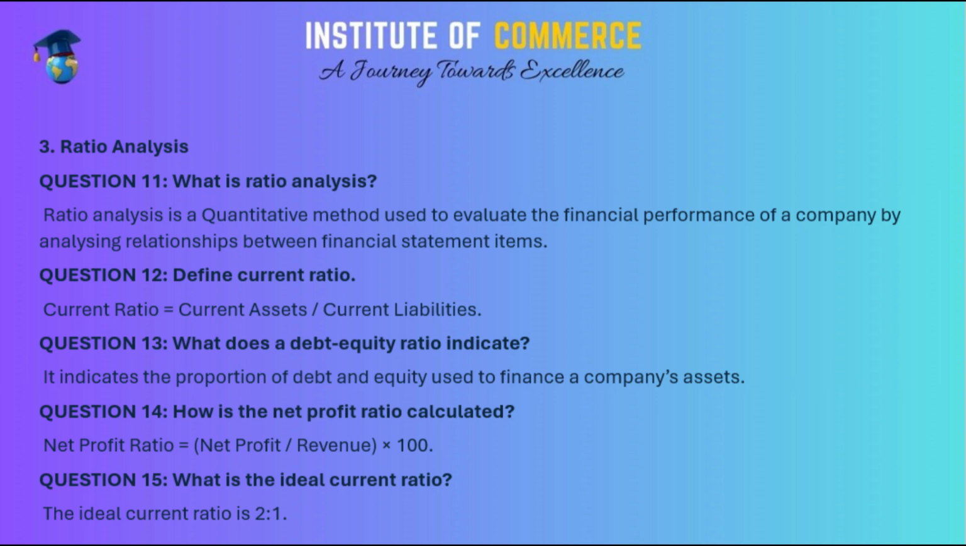Question 12. Define current ratio. Current ratio equals current assets/current liabilities. Question 13. What does a debt-equity ratio indicate? It indicates the proportion of debt and equity used to finance a company's assets. Question 14. How is the net profit ratio calculated? Net profit ratio equals net profit/revenue times 100. Question 15. What is the ideal current ratio? The ideal current ratio is 2:1.